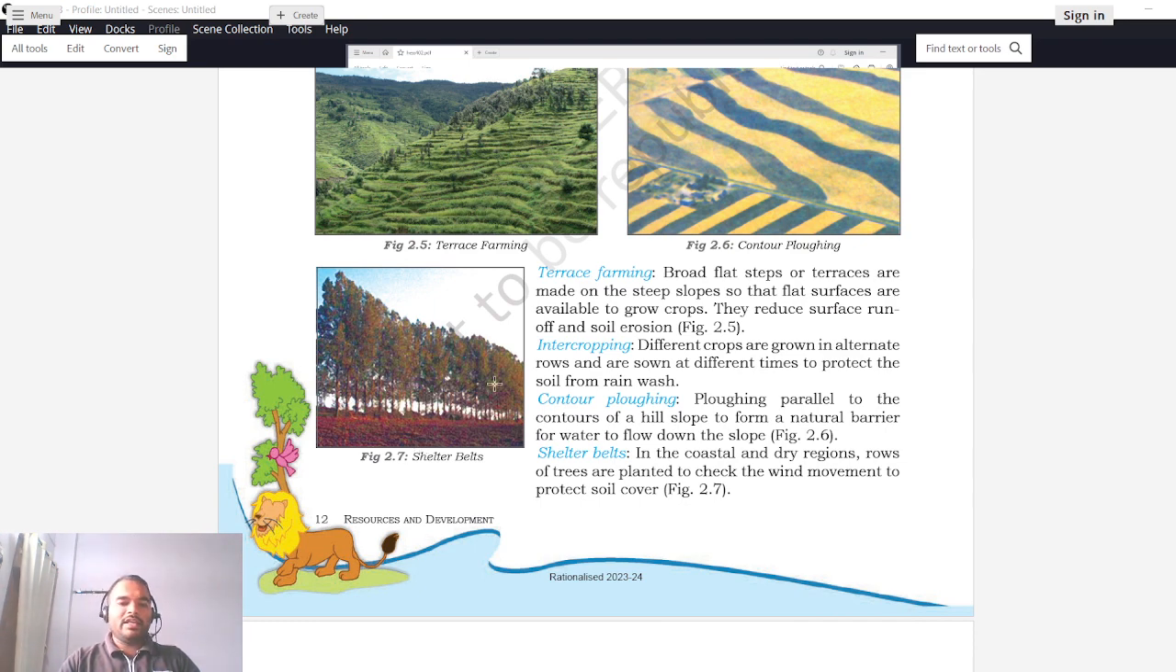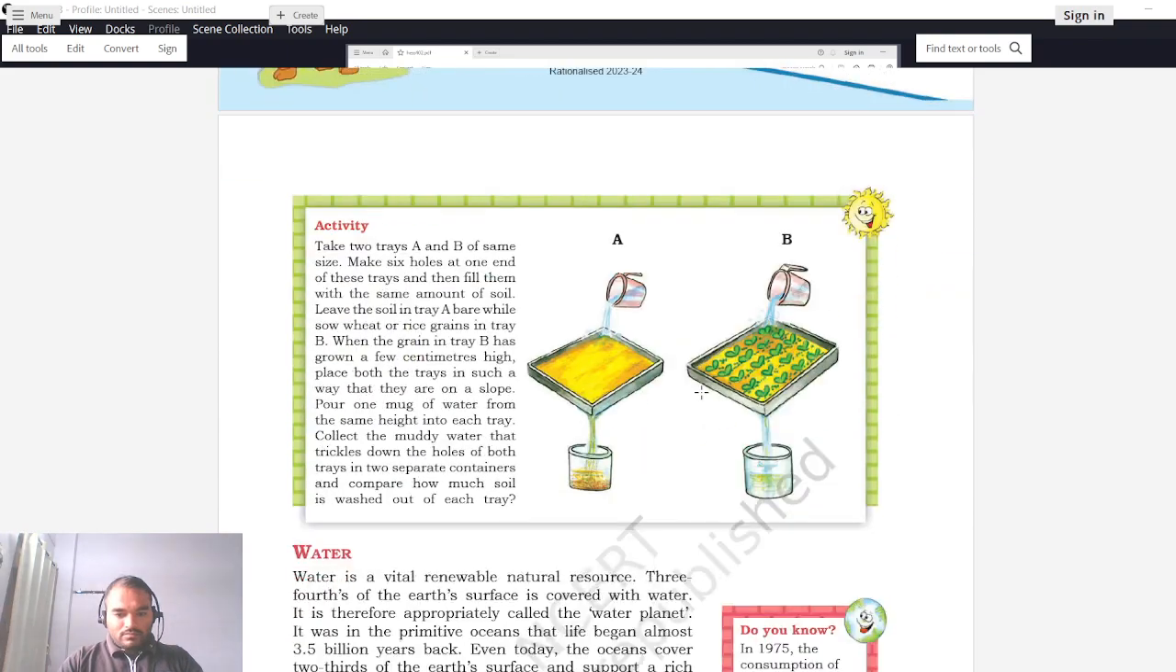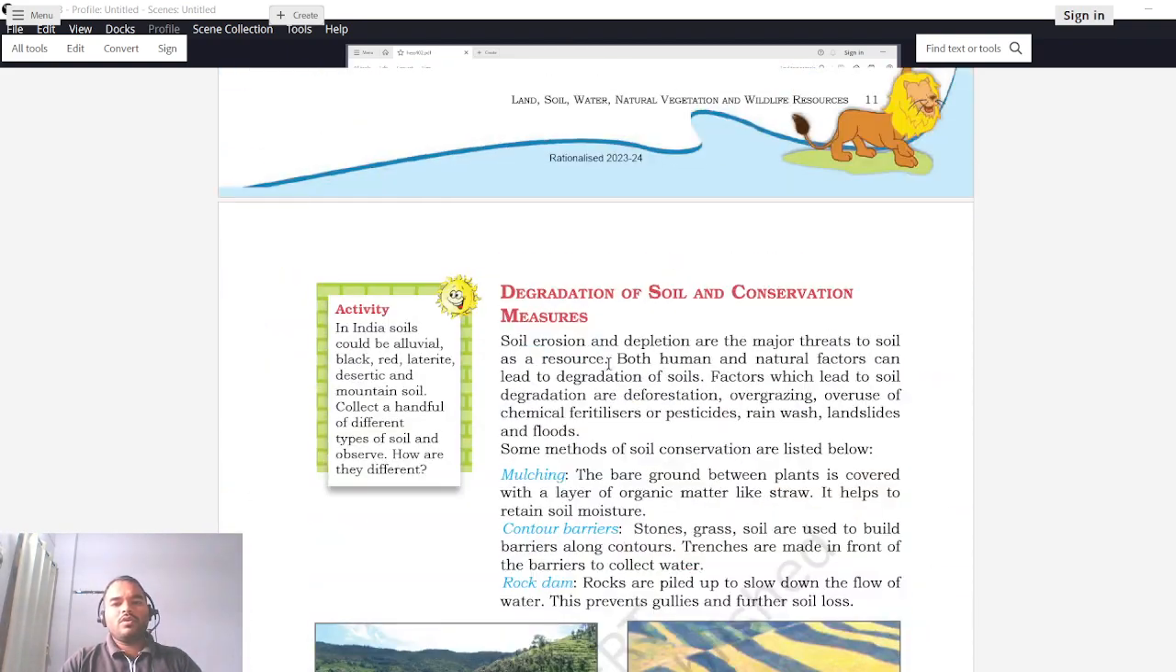So what will happen whenever the air is passing through these trees, say from here to here? These plants will prevent the flow of air by acting as a barrier. They will reduce the speed of air, and because of the reduced speed, the air is now not capable of carrying the soil from this field. So in this way, in the coastal region as well as in the dry region, when there is very less rainfall, in both regions such plantation is done to prevent soil movement. Okay, so this was about soil degradation and how to conserve.